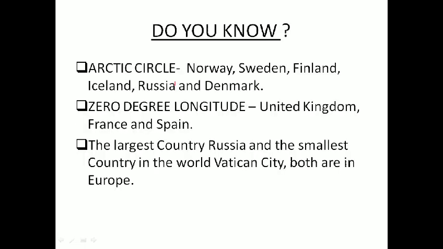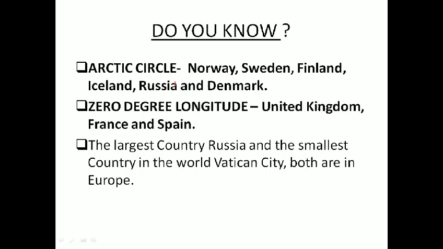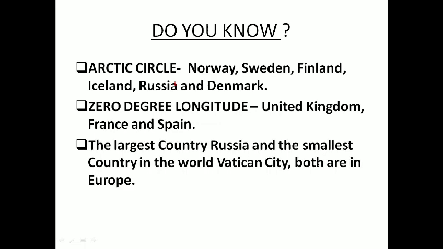Now let us see some other facts. Do you know the Arctic Circle passes through Norway, Sweden, Finland, Iceland, Russia and Denmark? 0 degree longitude passes through the United Kingdom, France and Spain. The largest country Russia and the smallest country in the world, Vatican City, are both in Europe.